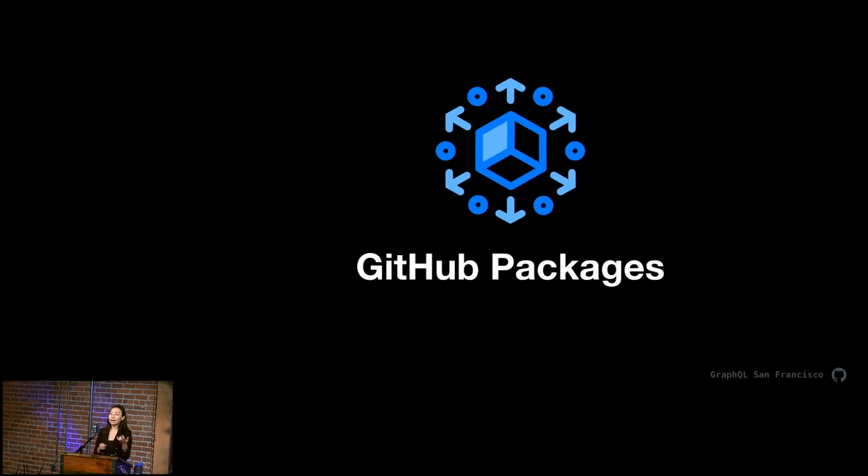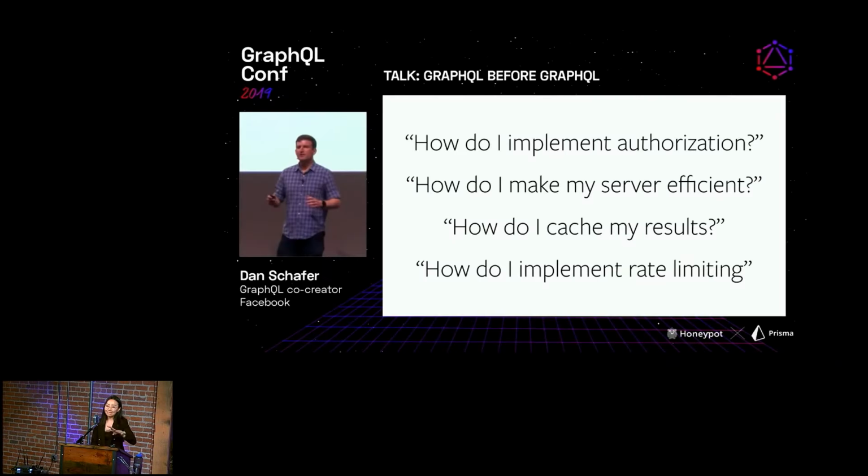What's that like here at GitHub? How can we make it better? What's going well? Another piece was rate limiting. Another piece was preloading and server efficiency. And then literally 30 minutes after that, in the opening keynote, Dan Schaefer talked about how GraphQL was built to solve a certain set of problems at Facebook, and as a result, didn't solve a certain other set of problems that Facebook had already had solutions for in other services. And these four things that he mentioned were authorization, server efficiency, results caching, and rate limiting.